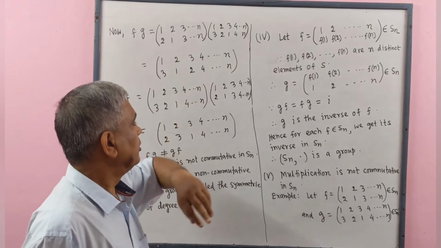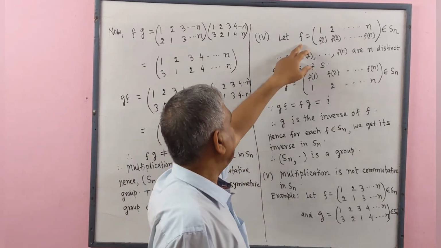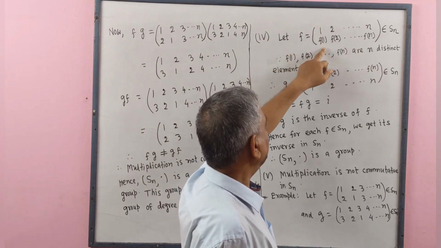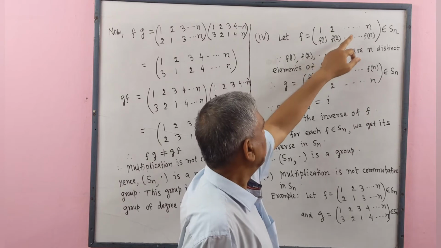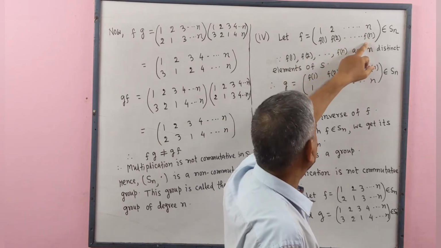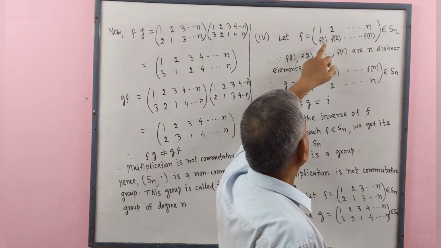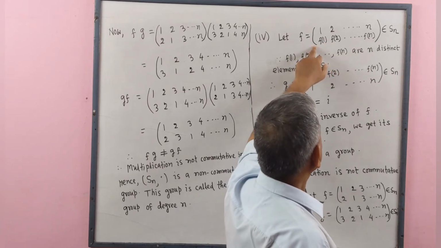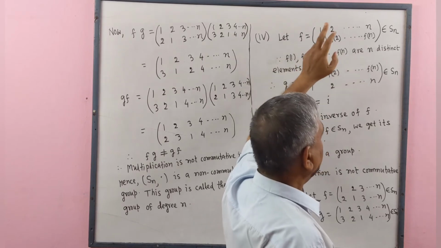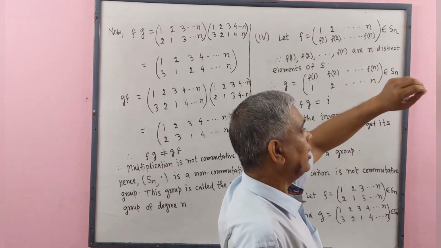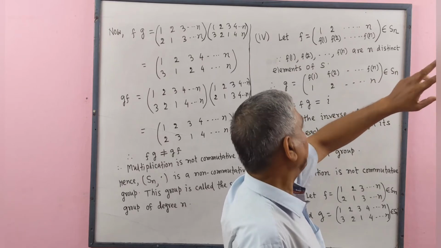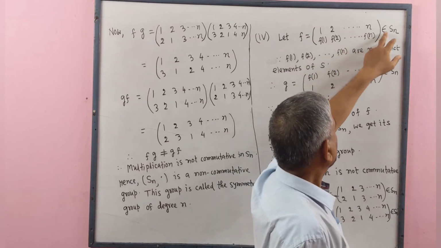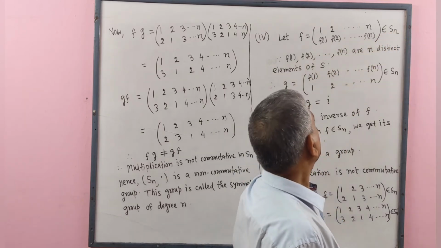Number 4. Let F be a permutation in which image of 1 is F1, image of 2 is F2, ..., image of n is Fn. Since it is a permutation on set S containing elements 1, 2, ..., n, this permutation will belong to Sn.